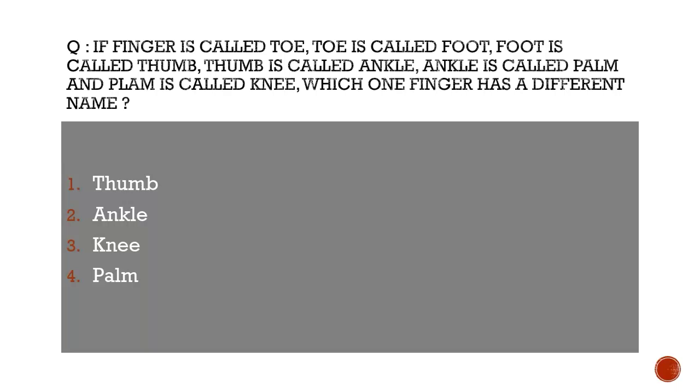In the question we have been asked which one finger has a different name. So the thumb has a different name, that is ankle. So the correct answer is option number 2, the ankle. The answer is thumb, but in the given analogy it is said that the thumb is called ankle. So the correct answer is option number 2, the ankle.